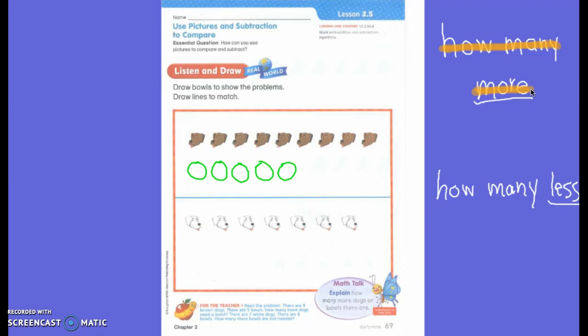So when I see how many more, I am looking for those that do not have a partner. So I'm going to partner them up. This dog goes with this bowl. This dog goes with this bowl. Go ahead and partner up your dogs with a bowl.